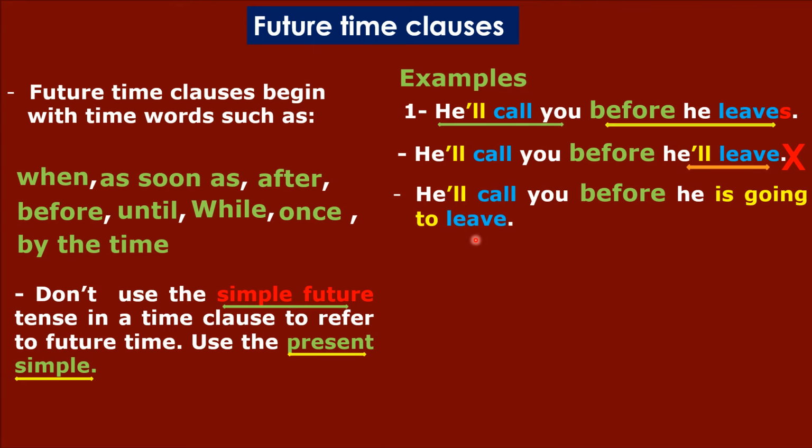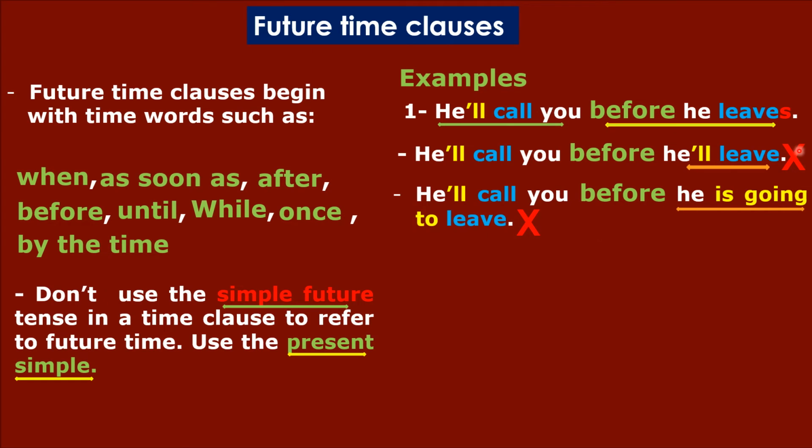Let's have a look at another example. You cannot say he'll call you before he's going to leave either. It's also wrong. Okay. برضه حتى لو استخدمت be going to للتعبير عن المستقبل تظل الجملة برضه خاطئة.